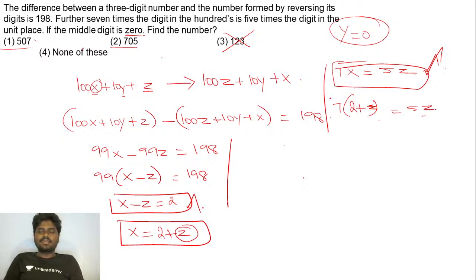So in place of x, if I substitute 2 plus z, I'll be getting 14 plus 7z is equal to 5z. So come on, guys, try to do this. You've got both of the conditions here, and you know the fact that the middle number is 0. Fine.